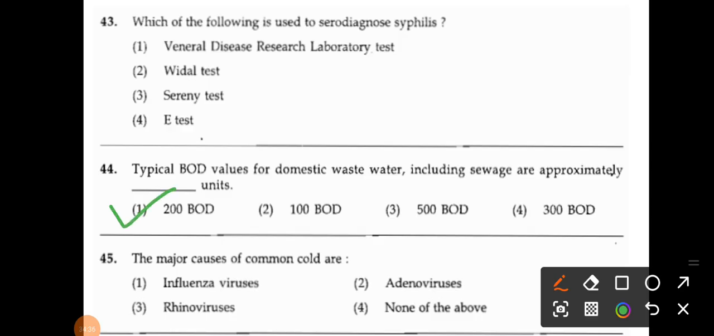The major cause of common cold, that is again a question from microbiology. So pharmacology, microbiology, pharmaceutical jurisprudence, very very important subjects. How many times I am telling you that please go through these subjects. These are very important ones. The major cause of common cold, right? Influenza virus, adenovirus, rhinovirus, none of the above. So we know the common cause of common cold is your rhinovirus.